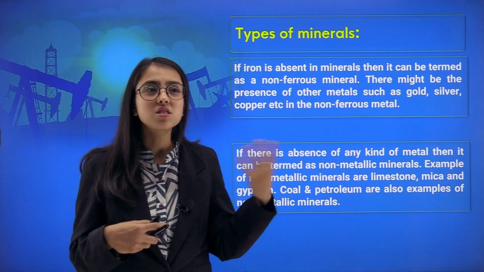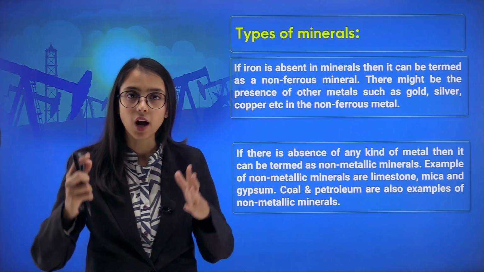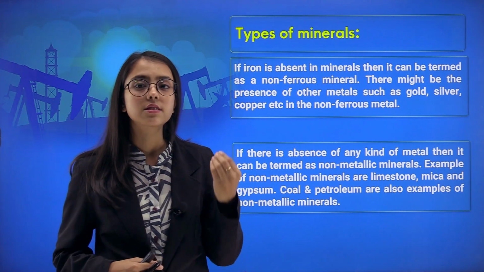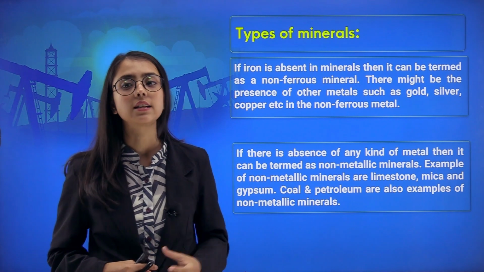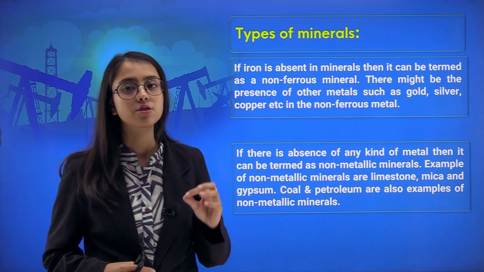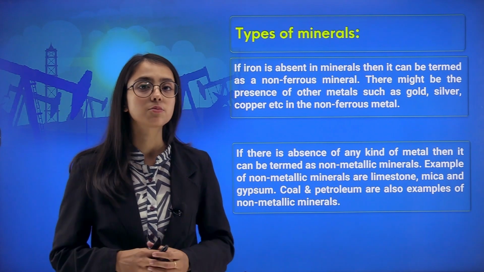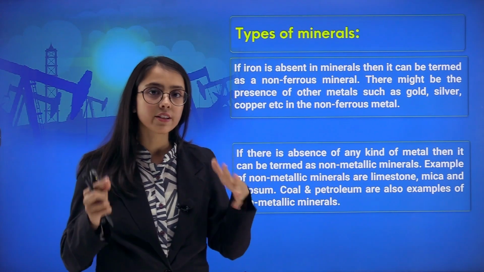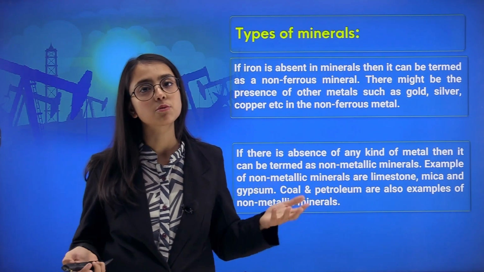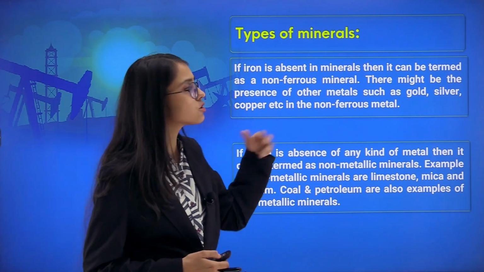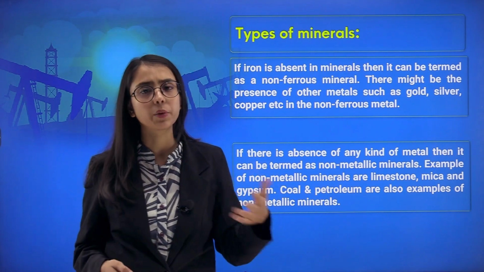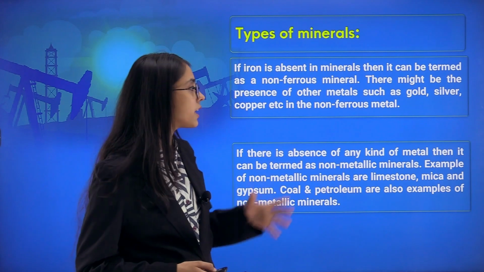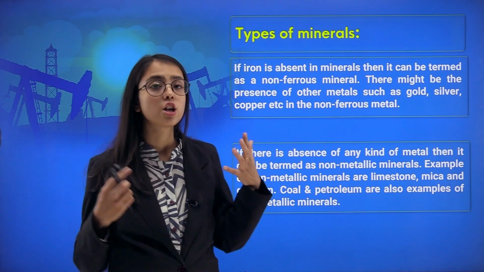Now, you may wonder what is ferrous and what is non-ferrous. To answer your question, ferrous means that if a mineral has some amount of iron in it, it would be termed as ferrous metal. Whereas non-ferrous metals are the metals in which there is an absence of iron. So, if in any mineral iron is absent, that becomes non-ferrous. There might be the presence of other metals such as gold, silver, aluminium, copper, but not iron.